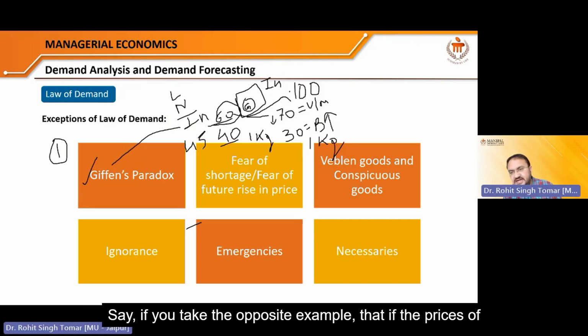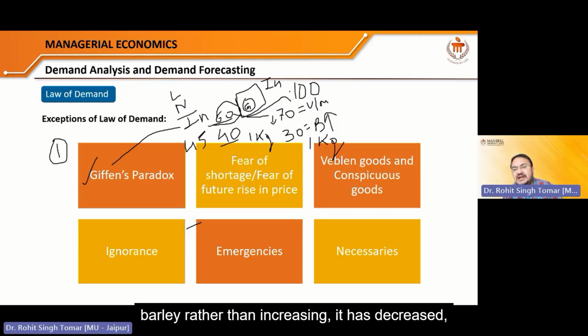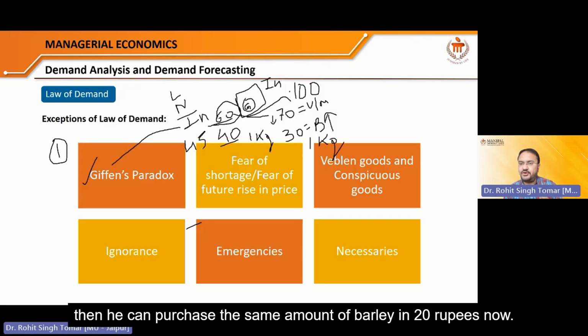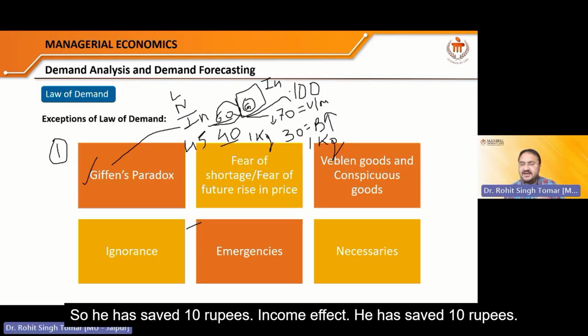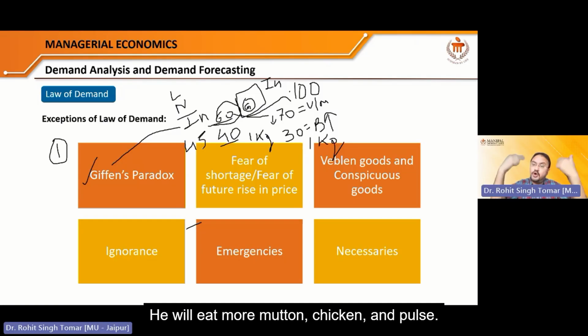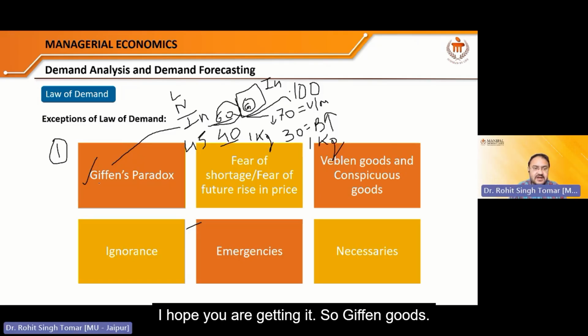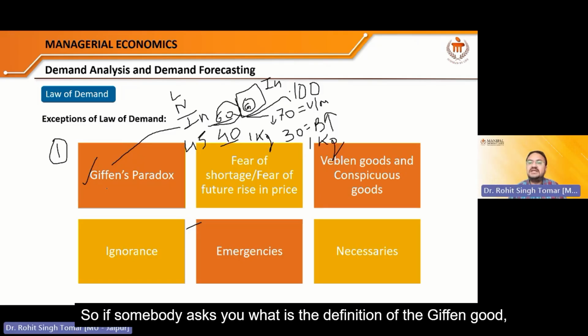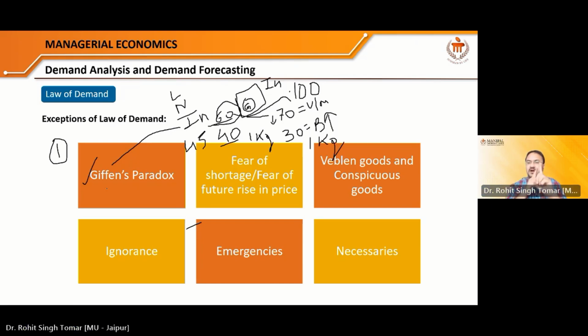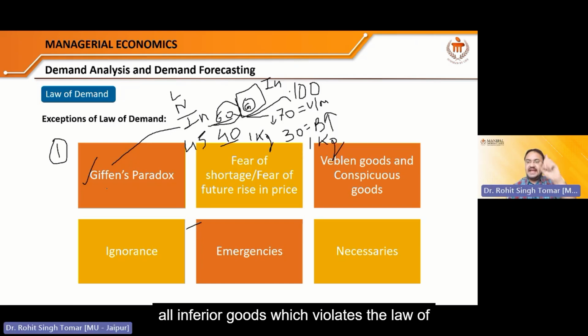Say if you take the opposite example, that the price of barley, rather than increasing, has decreased, then he can purchase the same amount of barley for 20 rupees now. So he has saved 10 rupees. Income effect. He has saved 10 rupees. He will eat more mutton, chicken, and pulses. Right? I hope you are getting it. So Giffen good. If somebody asks you, what is the definition of the Giffen good? All inferior goods which violate the law of demand are known as Giffen goods.